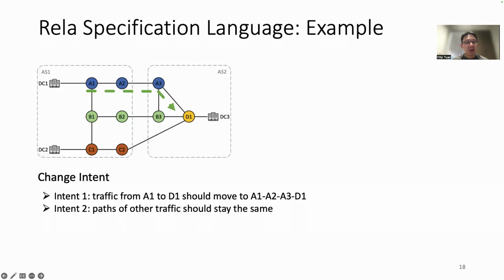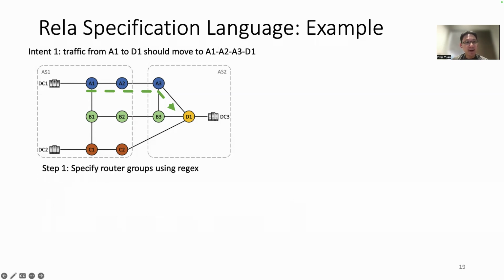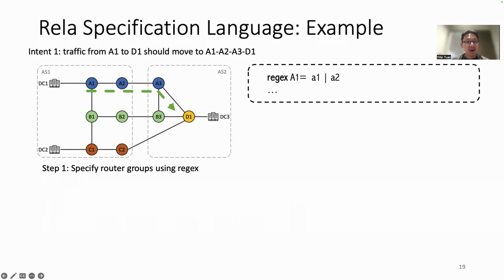Let's revisit this example and see how we can use Rela to specify the change intent. Recall that the first intent requires that traffic from A1 to D1 to be moved to the path A1, A2, A3, D1. And the second intent requires the path of other traffic to stay the same. For the first intent, at the first step, we can write regular expressions for each router group so that all routers in the group can be represented. For example, if the group A1 has router A1 and A2, we can write a regular expression as shown on the right.